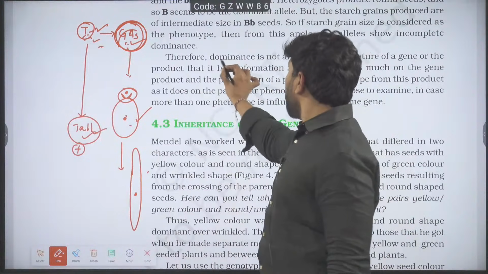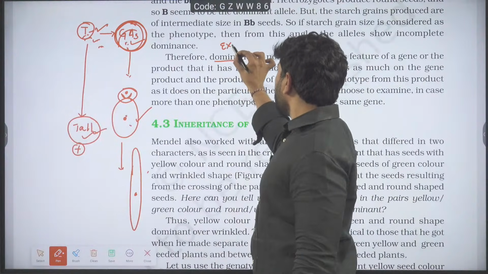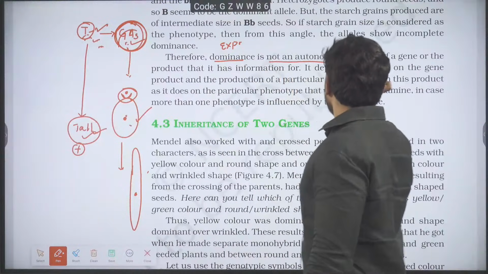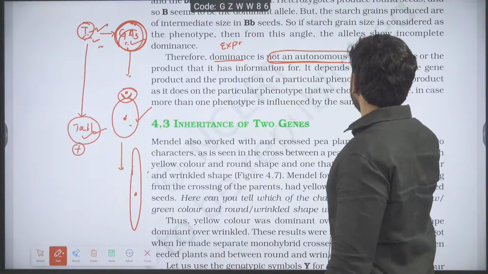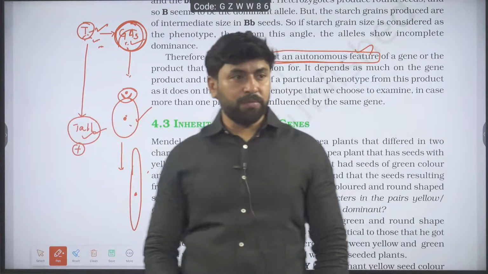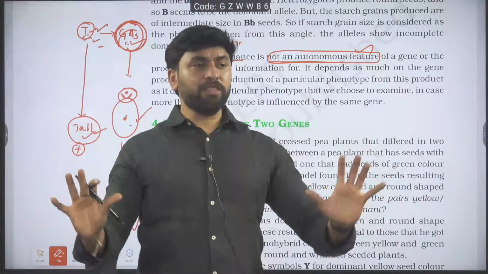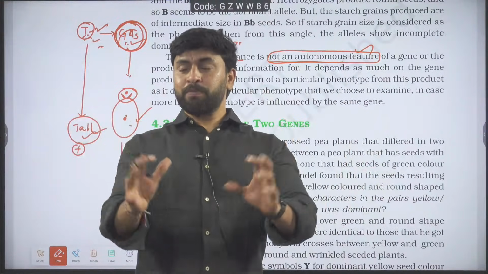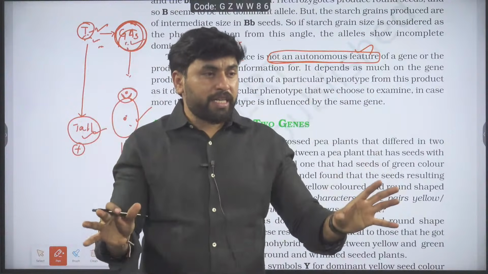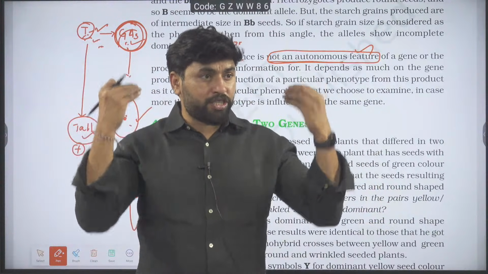Therefore, dominance means expression is not an autonomous feature of a gene. Autonomous feature means one gene is always responsible for expression, and if that gene has mutated, expression is stopped.